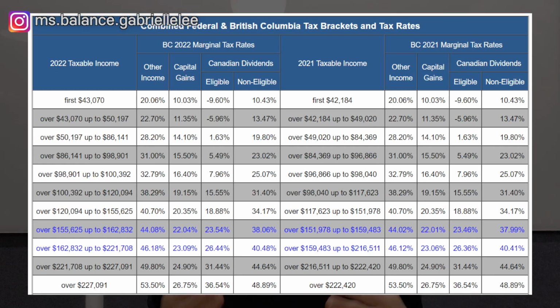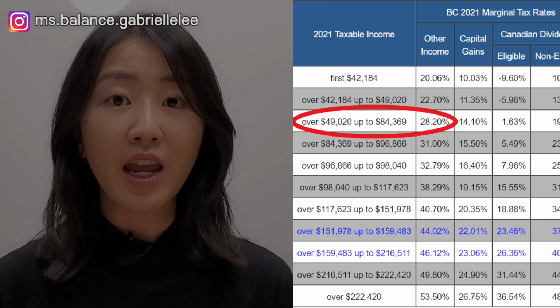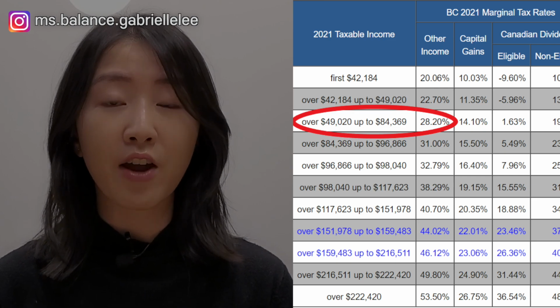Your marginal tax rate is determined by the top tax bracket that is applicable to you. It is relevant as the additional taxes you will pay for additional income that you earn. So for example, if you earn $70,000, your marginal tax rate is 28.2%, which is the combined federal and BC tax rate. This means that for every $1,000 of additional income that you earn, your tax liability will be estimated to be roughly $282. The marginal tax rate is different from the average tax rate, which is the total taxes paid divided by the total income.